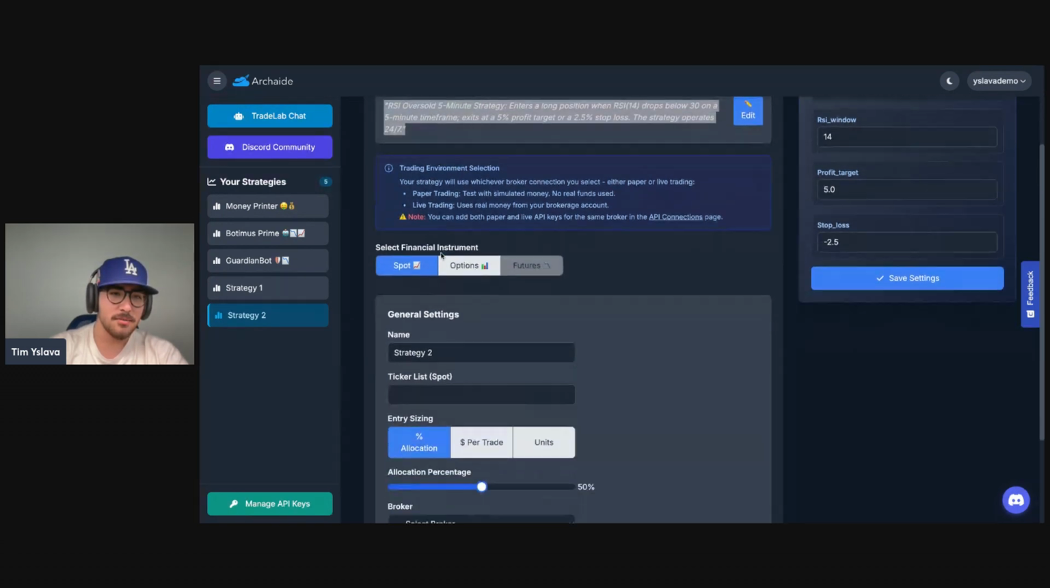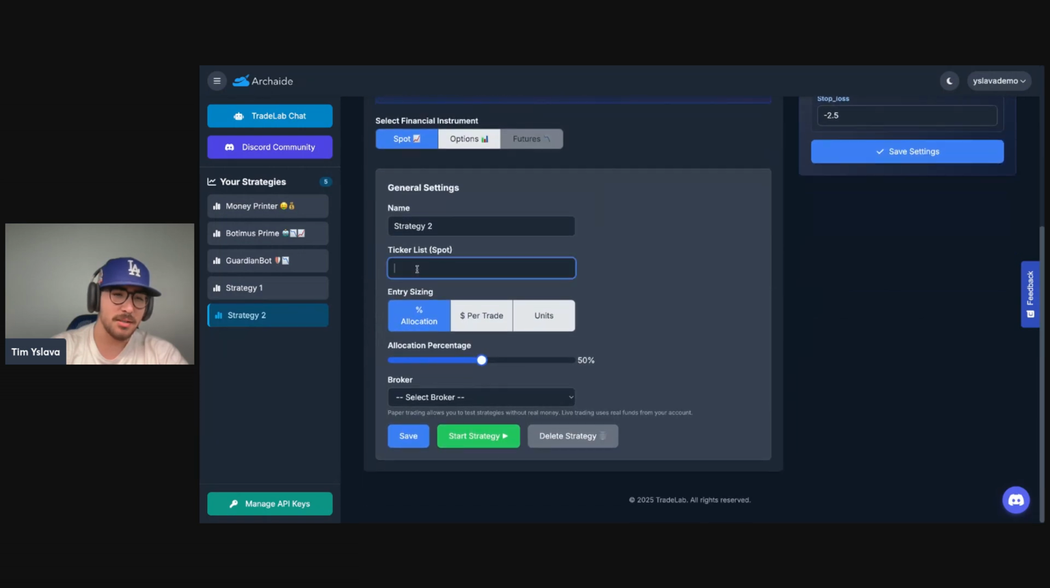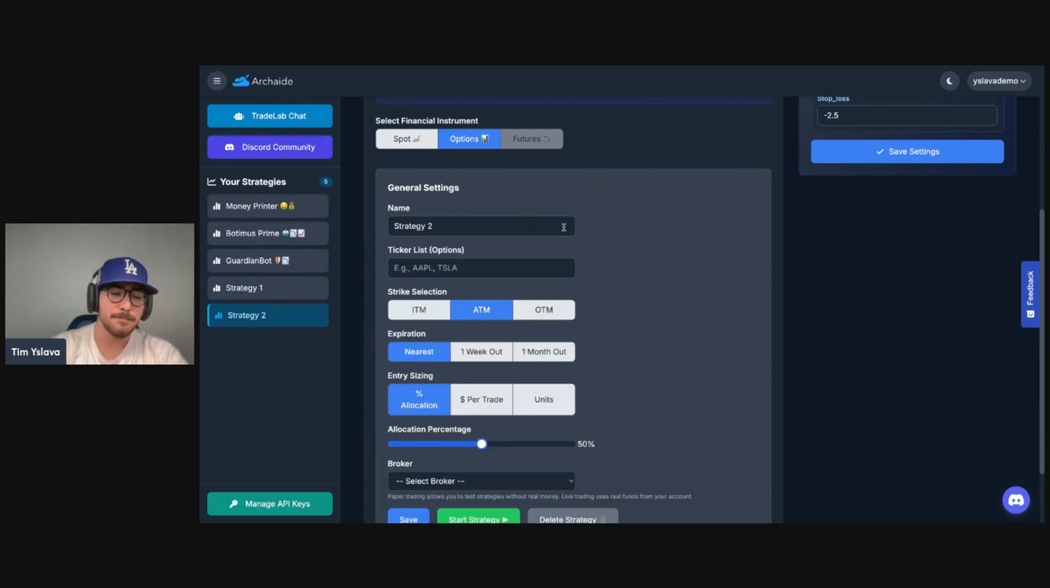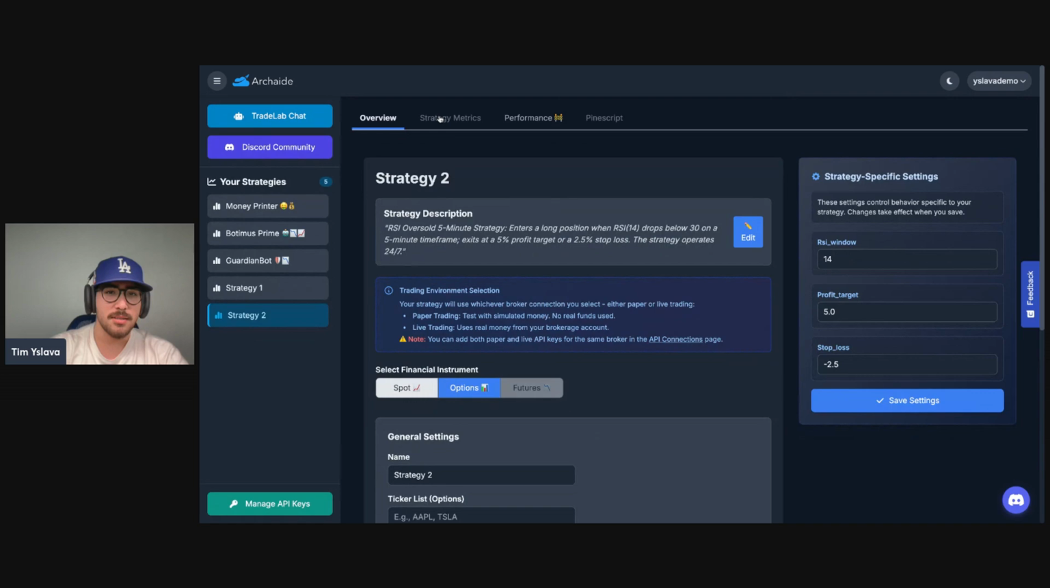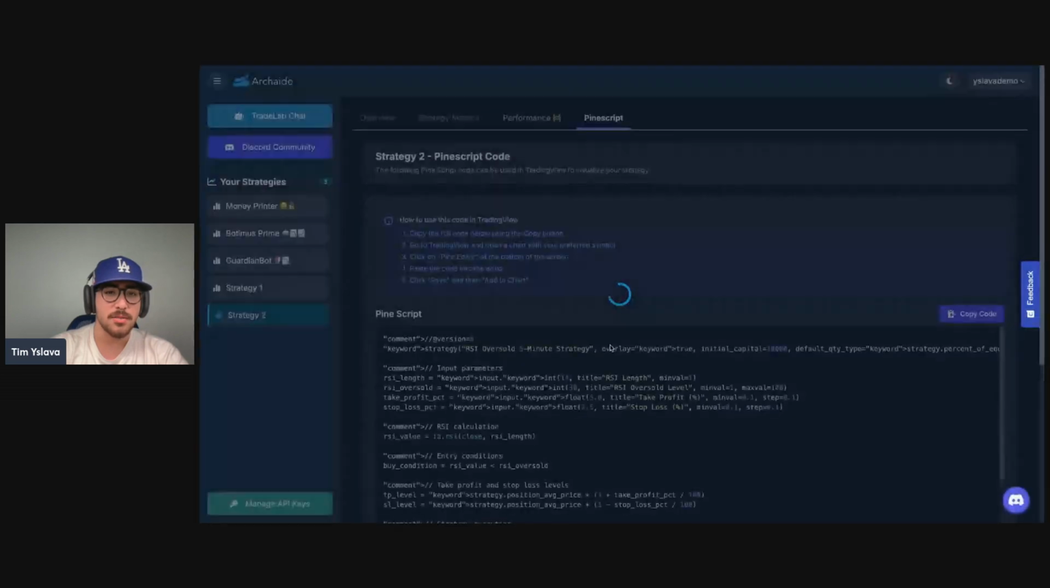You have the strategy description. We could trade normal spot, right? List all the tickers you want, the entry sizing, connect to your broker, press start strategy, you're good to go, right? You could also trade options, look at metrics. You could also backtest with PineScript.